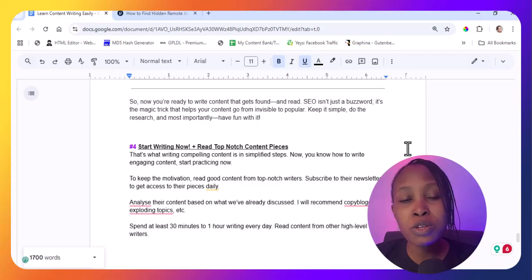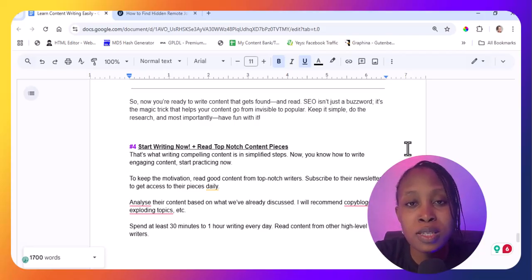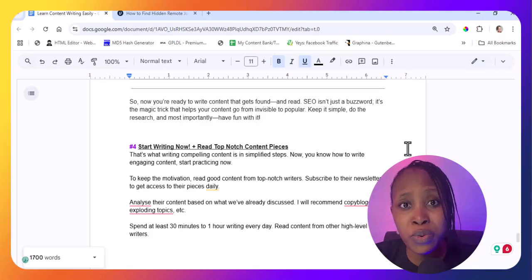But when you subscribe to their newsletter, they'll be sending you different emails. The goal is for you to look at the copies they're sending to you, and see how they have written their content, so that you can follow the same procedure. Read. The more you read, the more you write, the better you get at content writing. That's just the deal.